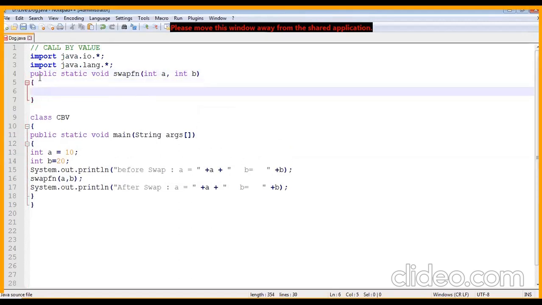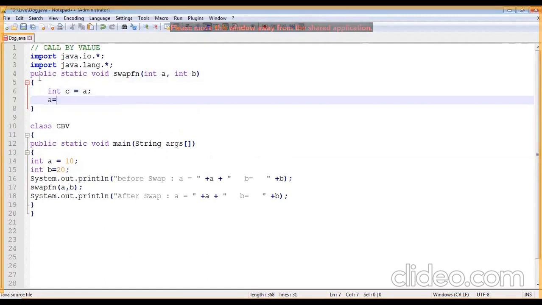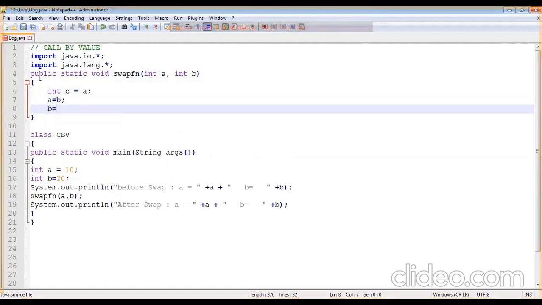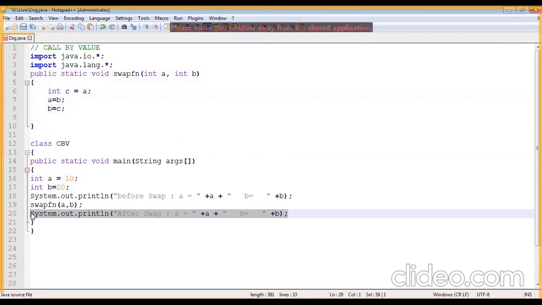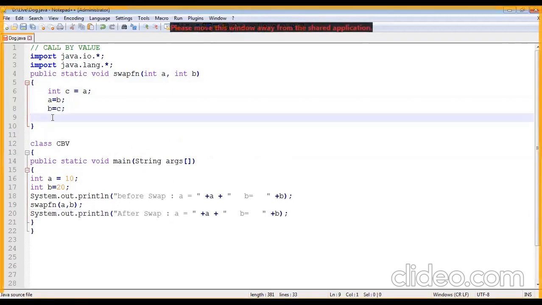The very simple function: int c is equal to a, a is equal to b, b is equal to c. I'm swapping, then copy and paste the print, after swap inside function. Okay, that's it, my program.